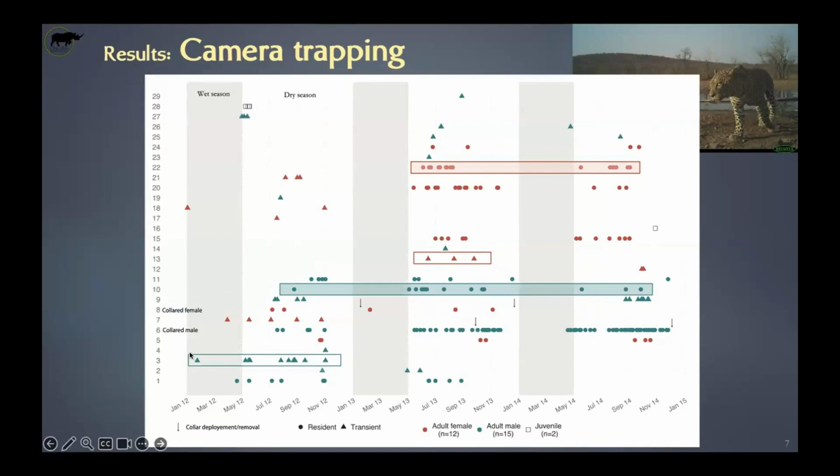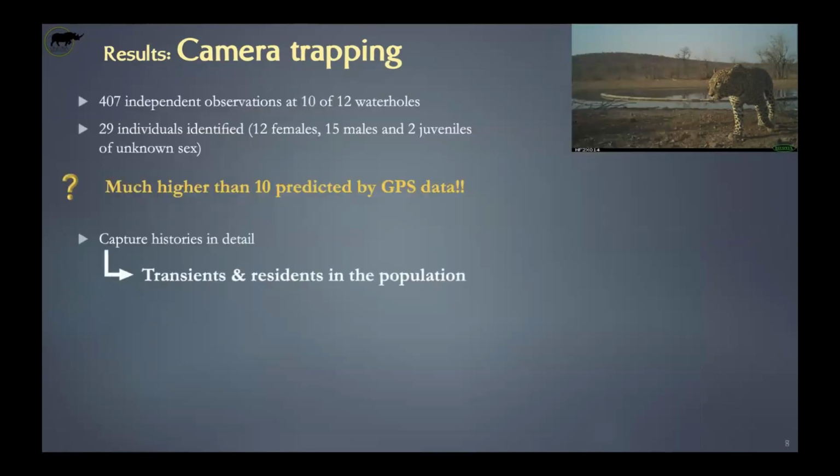or before. And same here, that individual was definitely present on the reserve, seen quite often, but after that, never seen again. So from those two types of capture history, we identified or defined resident individuals and transients. And this is a very important concept because usually when we compute population density or population size, the transients are not really taken into account, because what we're interested in is the number of residents, the number of animals that will establish a home range in that area and that will reproduce in that area.